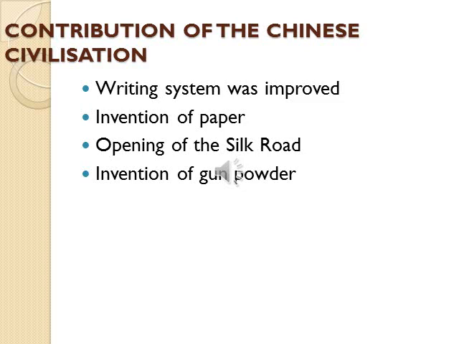Now also the Chinese government is again trying to open the Silk Road. Do you know? Try to gather information about that. China is now trying to open the Silk Road, but India refused to join it. Like that in the ancient period, China wanted to have trade contact with other countries. Then invention of gunpowder. The Chinese were credited with the invention of gunpowder.